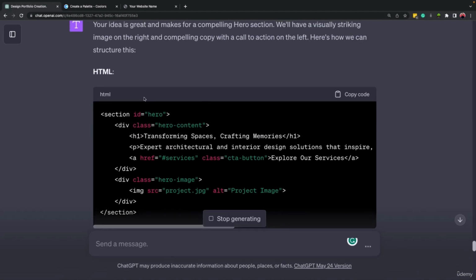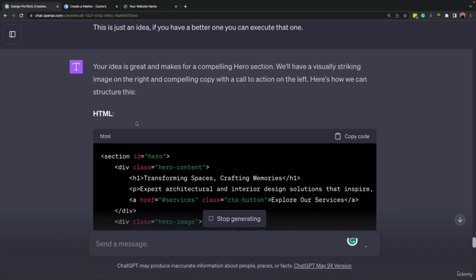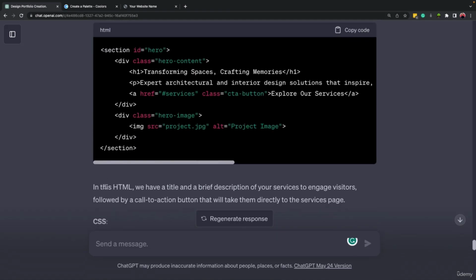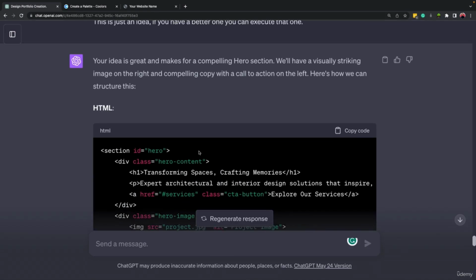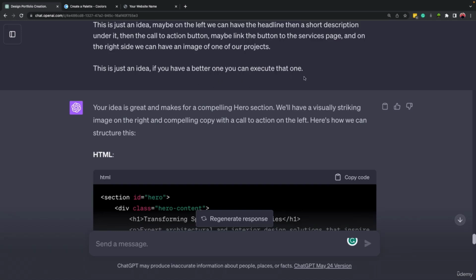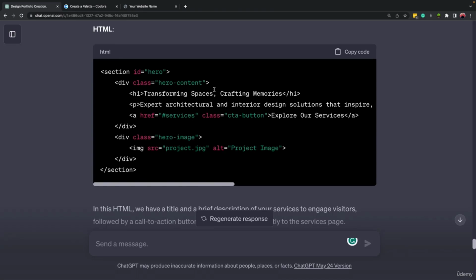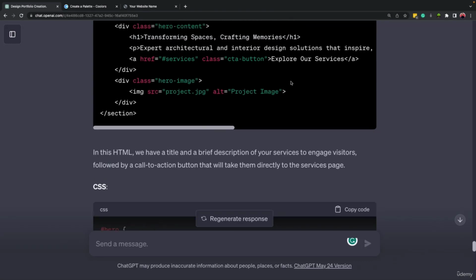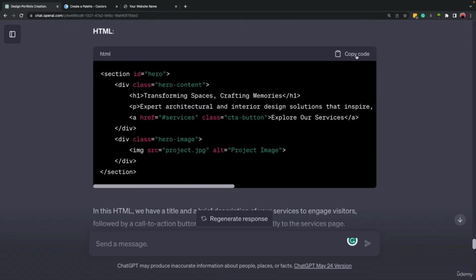Now, in case you don't know where to add this code, because maybe you don't have any coding experience, if it didn't explain, you can ask ChatGPT to explain where I should add this code. Or in your prompt, you can also mention where I must add the code. Or you can write the whole code from scratch. So you can just copy and paste it. But I will tell you that you can just come here and click on copy code.